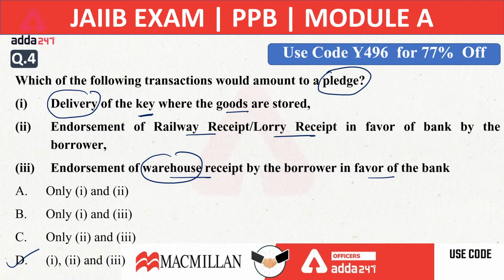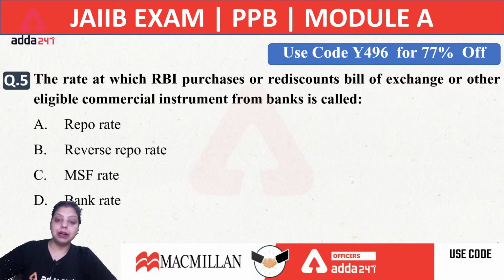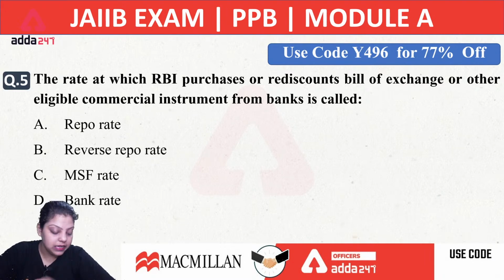Okay, now let's move forward. The next question is: the rate at which RBI purchases or rediscounts bills of exchange or other eligible commercial instruments from banks is called. So simply, RBI is giving a loan to the commercial bank, and at the time of giving the loan, RBI purchases or rediscounts the bill of exchange or other eligible commercial instrument from the bank. It can be a certificate of deposit. So which of the following rates is it? Is it the repo rate? Is it the reverse repo rate? Is it the MSF? Is it the bank rate? Which of the following is right? A, B, C or D?